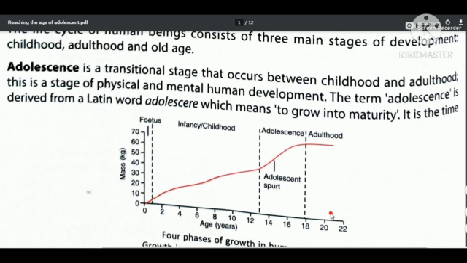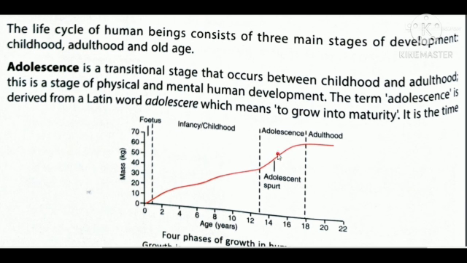And in this graph you can see mass and age. As the age increases, the mass also increases. Initially during the childhood stage this change is not very sudden, but during adolescence this change increases remarkably. This is between the ages of 13 to 18. This is an approximate idea.